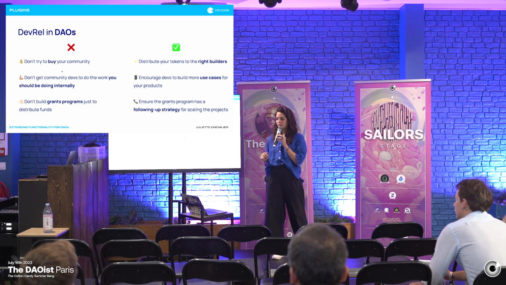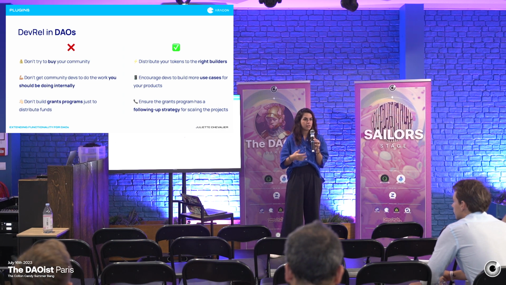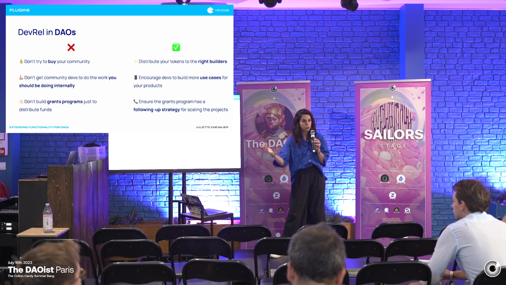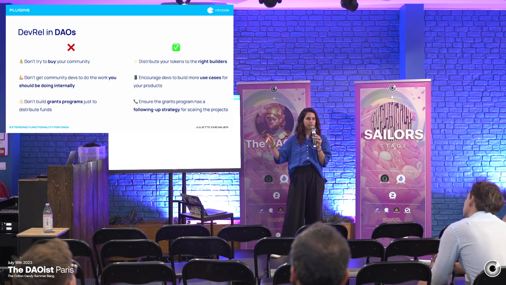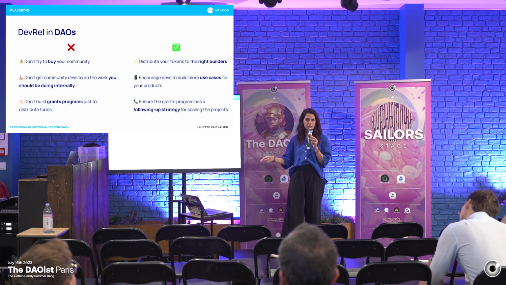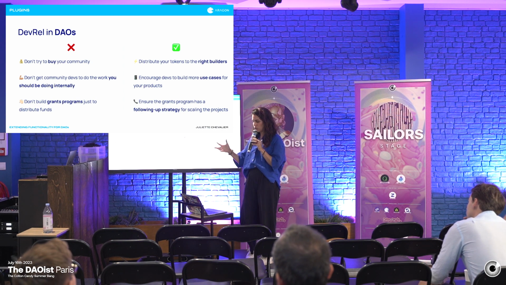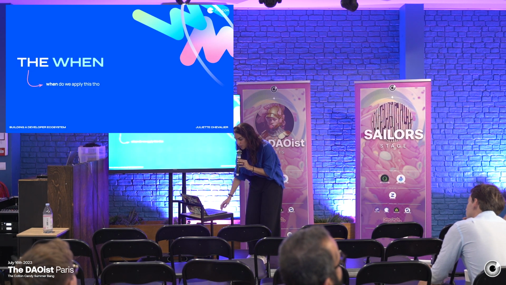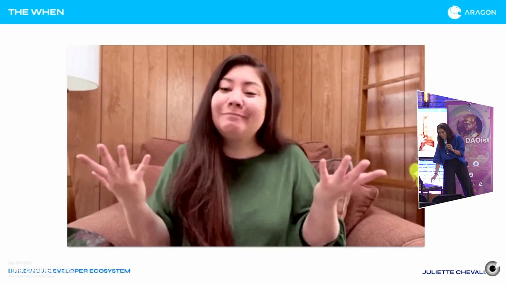Then grants programs. Grants programs often distribute funds, which is great. Again, these are freelance developers who often don't have a stable income to start building on your project. So it's a great way to streamline the evaluation and the building effect. But if they don't have a strong follow-up strategy to scale the projects, it's essentially useless. And so these are important things to keep in mind as we're looking at DAOs as the organizational structure for these developer ecosystems. And when should all these be applied?